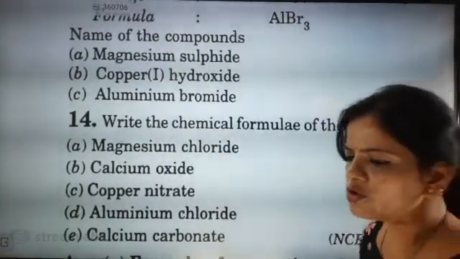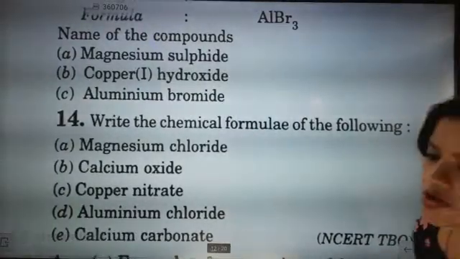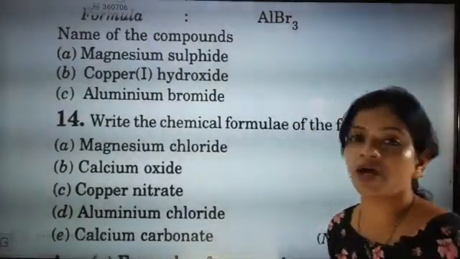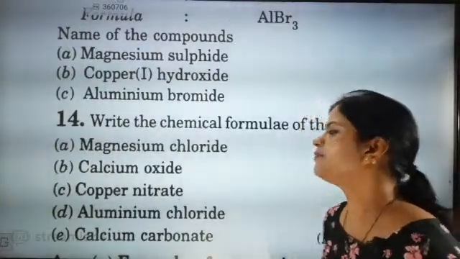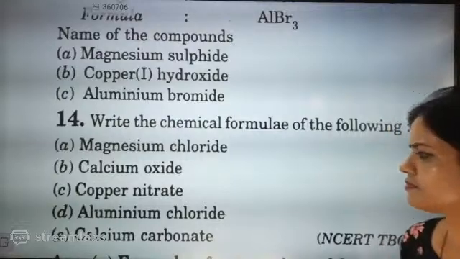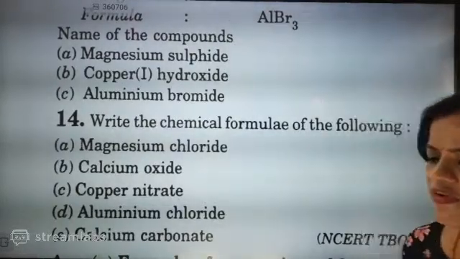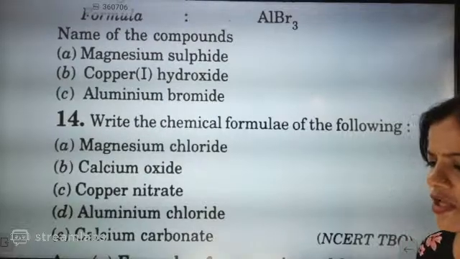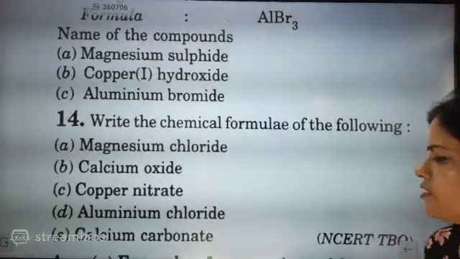This one will you be able to do fast? A crisscross rule related question they will ask, they will give you the formula. 100% one question will be coming from this side. What is the valency of aluminium? 3, chlorine 1, AlCl3.